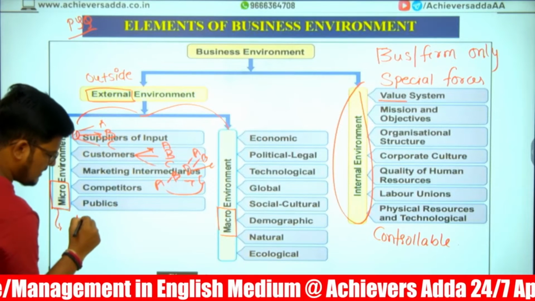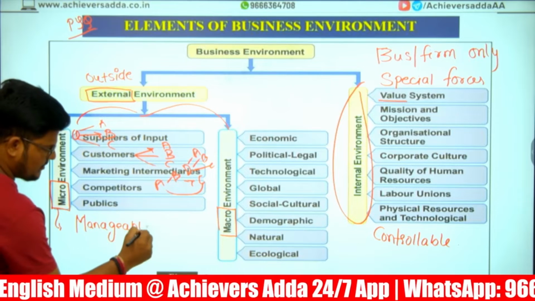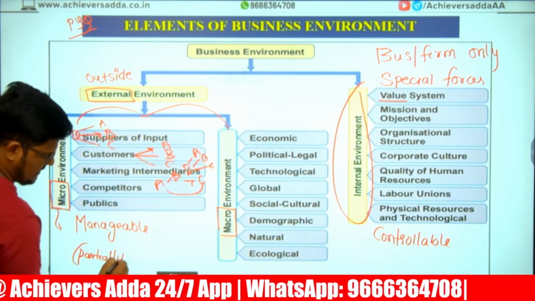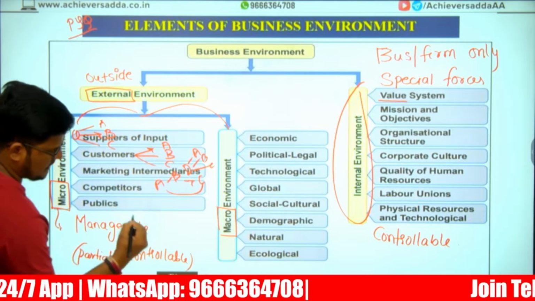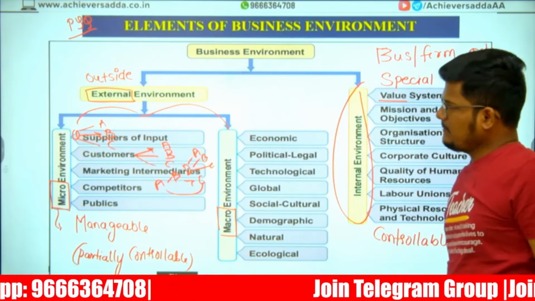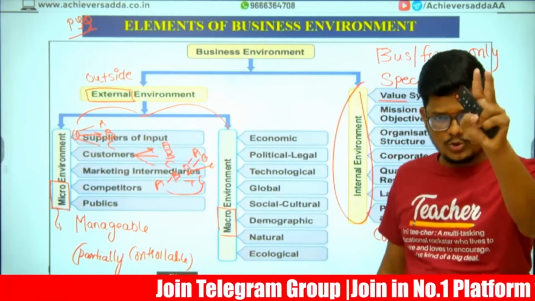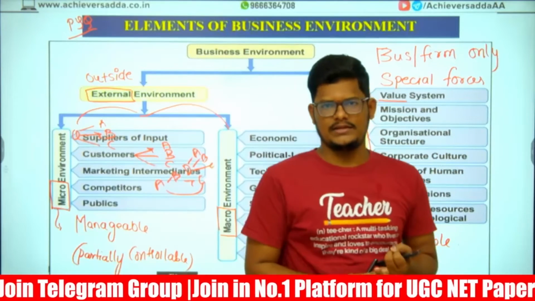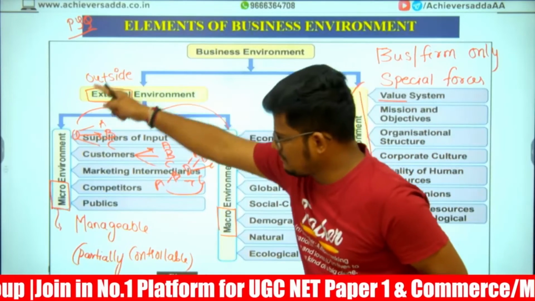These are manageable only. You cannot control them fully. Manageable means partially controllable. You cannot control the supplier always. Partially controllable. Fine. So external environment, please repeat the names. Directly these were given, I will show you, two questions are there. Suppliers, customers, intermediaries, public, competitors. All these are external micro.